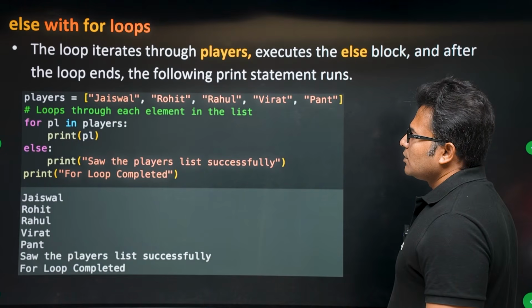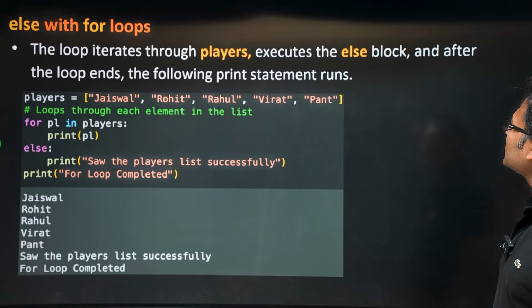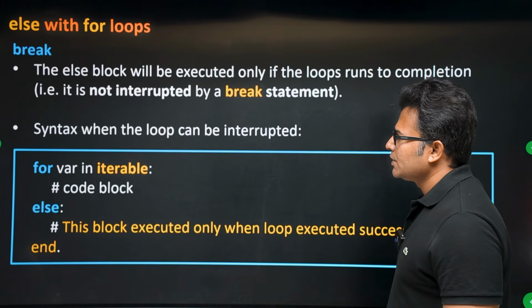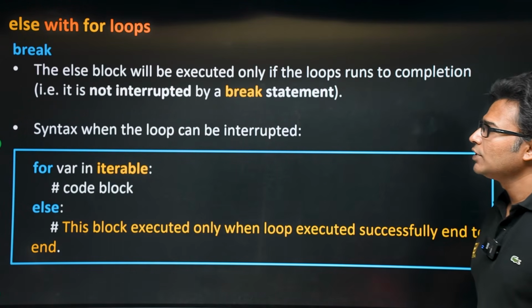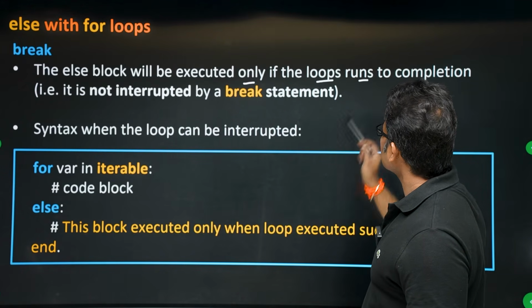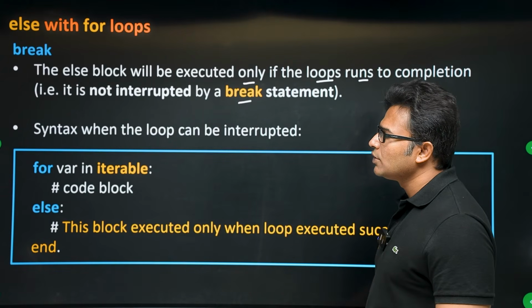So for example, in this case, the loop iterates over two players and executes the else block, which is the same as whatever we have examined. But now when there is a break, the else block will not be executed, right? The else block will be executed only if the loop runs to completion. If it is interrupted by a break statement, the else block will not get executed.